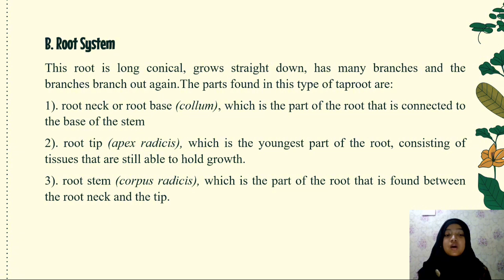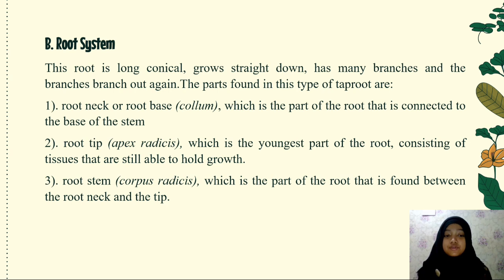Number 2, root tip or apex radicis, which is the youngest part of the root, consisting of tissues that are still able to grow.